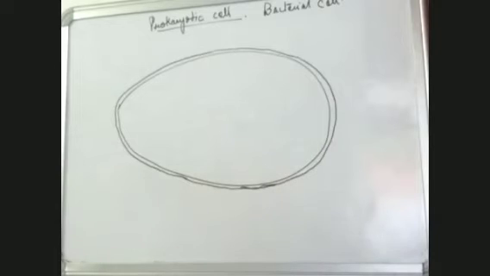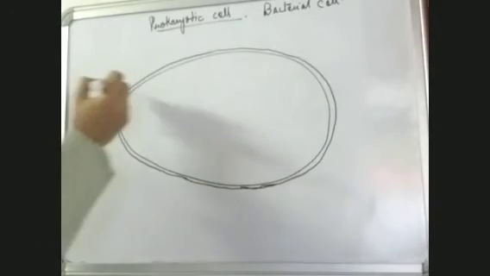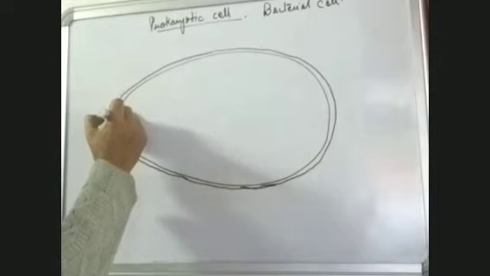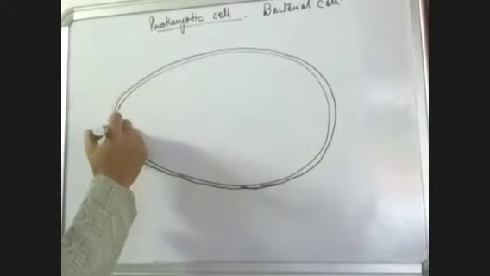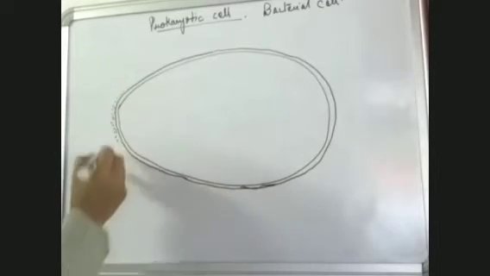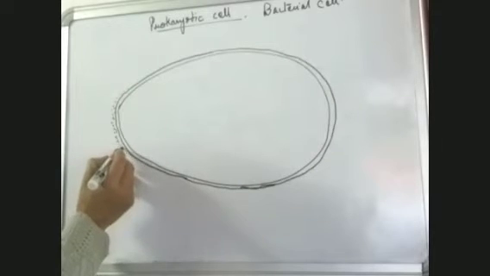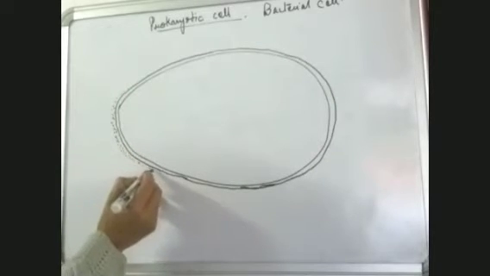Then some of the bacterial cells also have a mucousy layer outside it. And this mucousy layer is known as the glycocalyx.